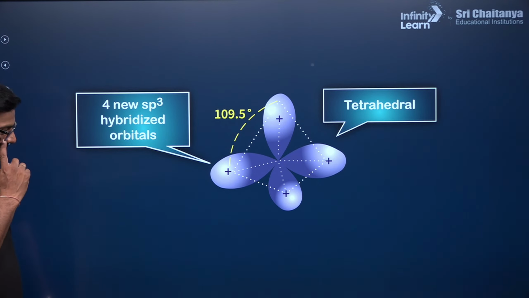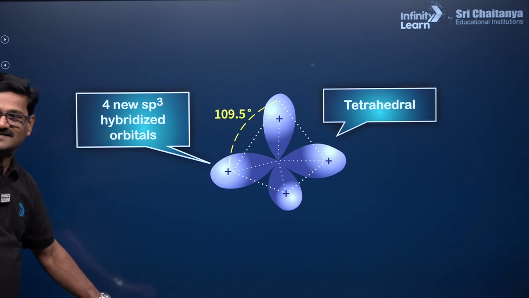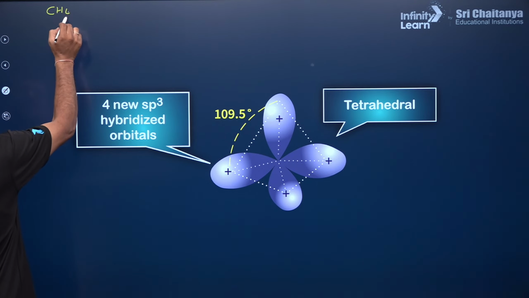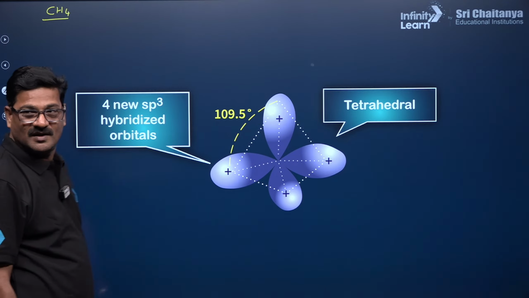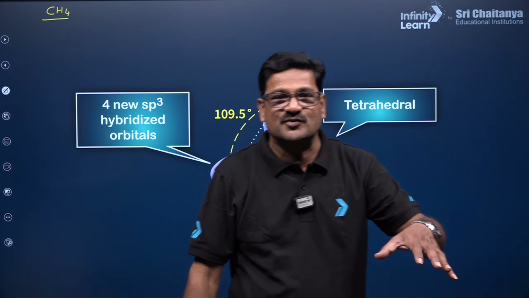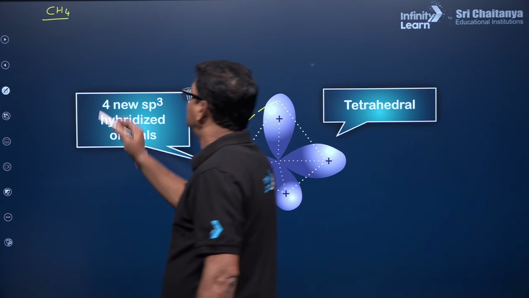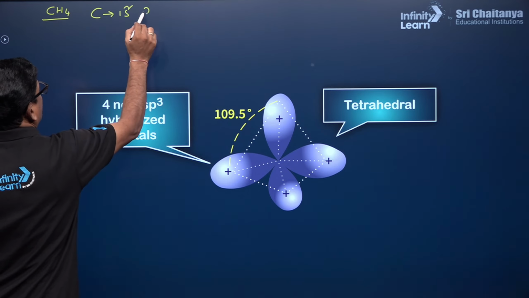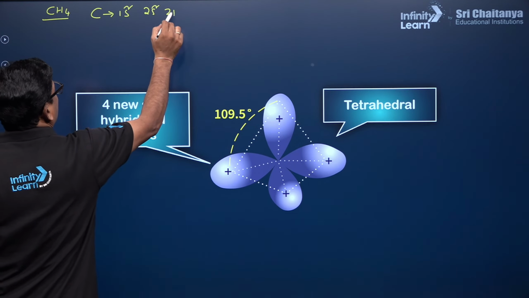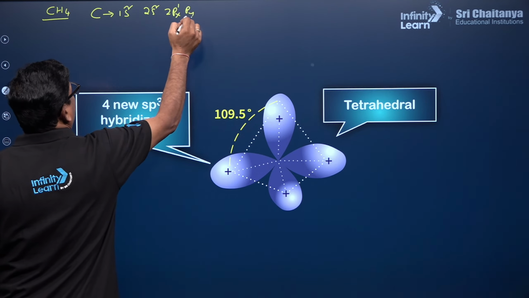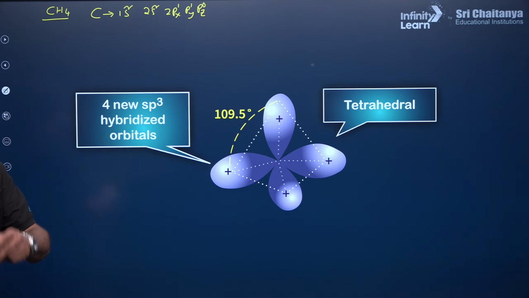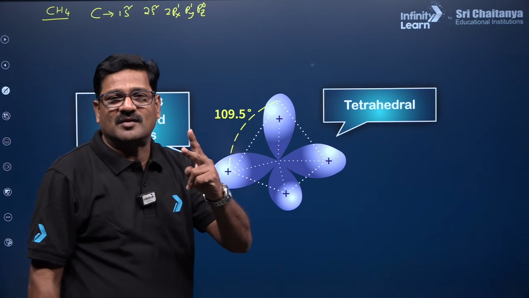So it's very, very important. I just want to give you CH4 as an example. Carbon is having 1s2, 2s2 and 2px1, py1, pz0, so it has only 2 unpaired electrons.